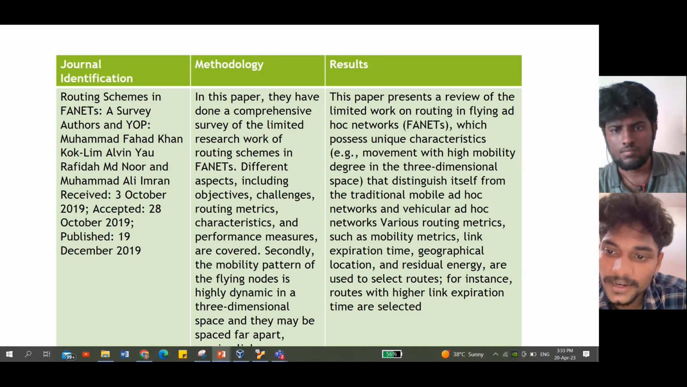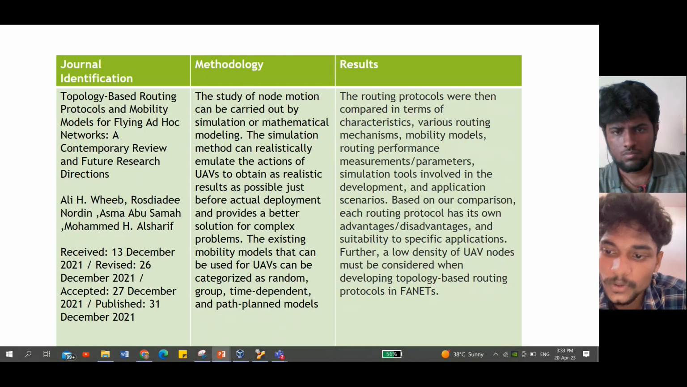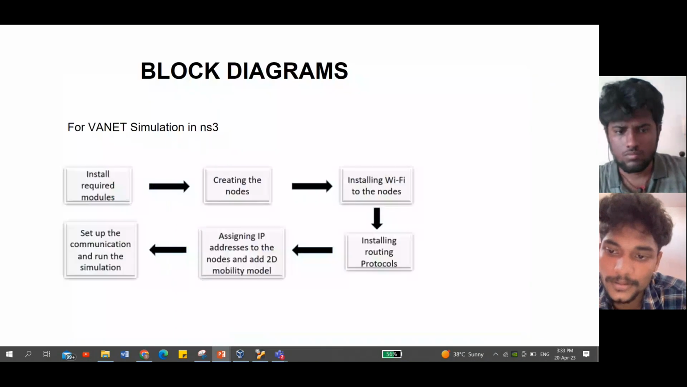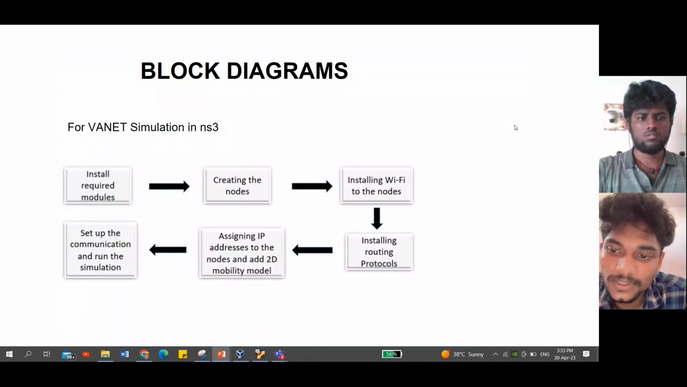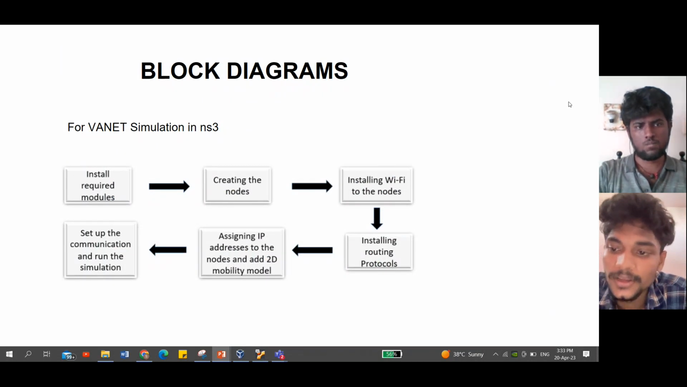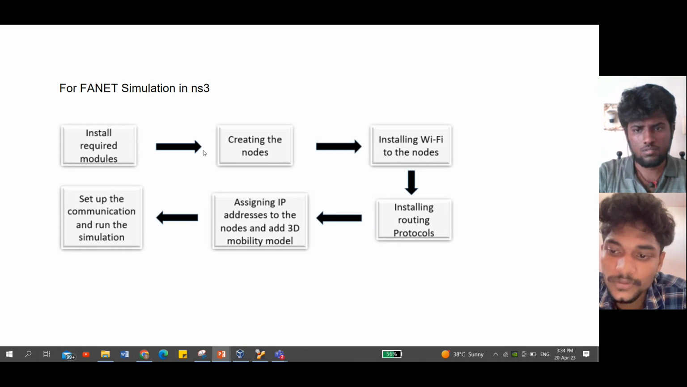In FANETs, we notice the same routing protocols. The routing protocols were implemented for military purposes, for surveillance and UAV nodes, and for that purpose they use the protocols and 3D mobility. It might be used in block diagrams. In the block diagram, for VANET simulation in NS3, we install the required models, create nodes, and install the Wi-Fi modules and a few protocols and IP addresses. We add the 2D mobility and set up the simulation. The same can be used for FANETs, but we change a few protocols and add the 3D mobility.